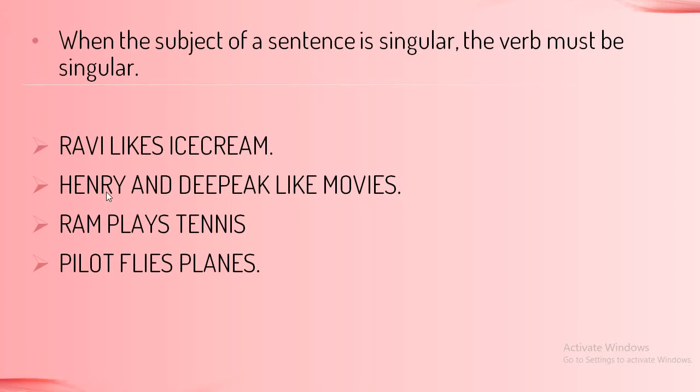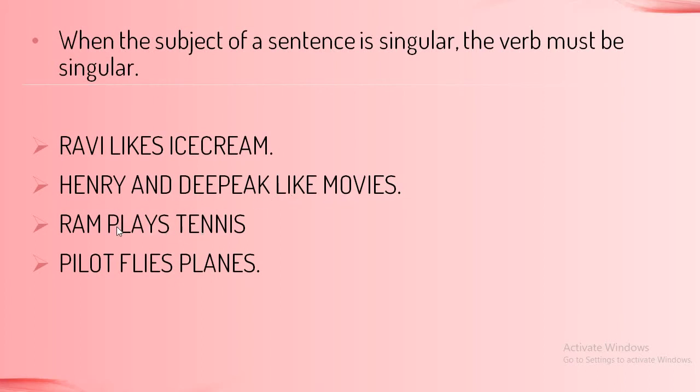Next one is Henry and Deepak like movies. I'm sorry, there is a spelling mistake over here. Henry and Deepak, these two singular subjects, are joined by the word and. So that is why they are taking a plural verb. Henry and Deepak like movies.